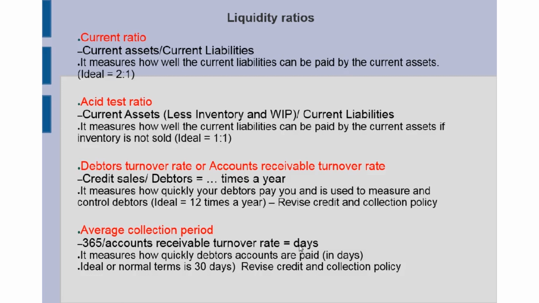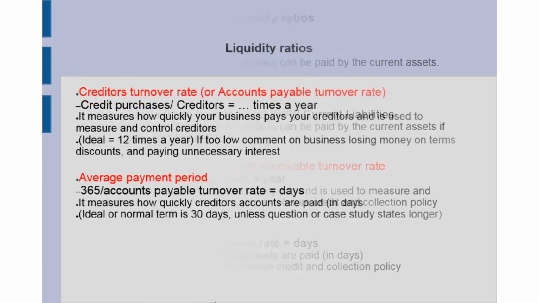So these two are linked, the one giving you how many times a year and the other one giving you how many days the debtors take to pay you. And because we usually have the 30 days term, we take that as the norm or the ideal situation, and look at what our answer gives us to comment on whether it's a good or a bad situation the business is in and whether they should revise the credit and the collection policy or not.